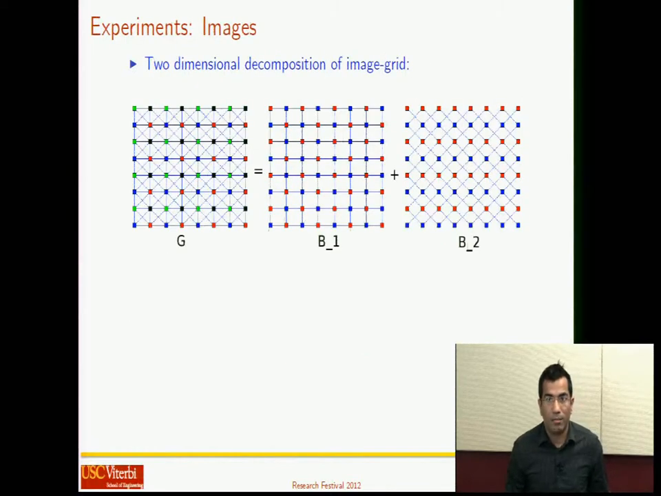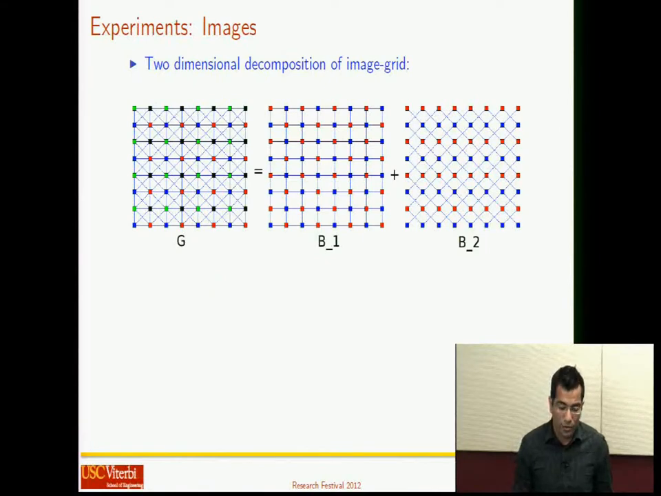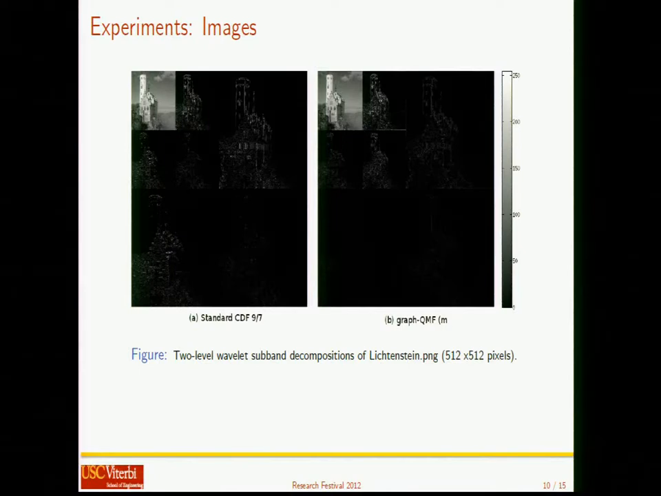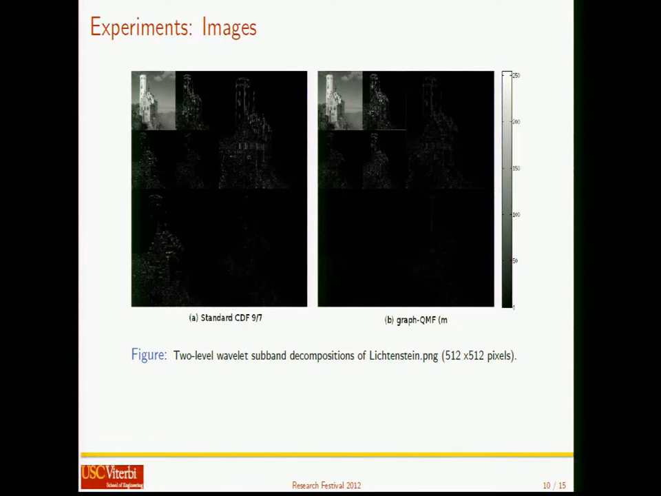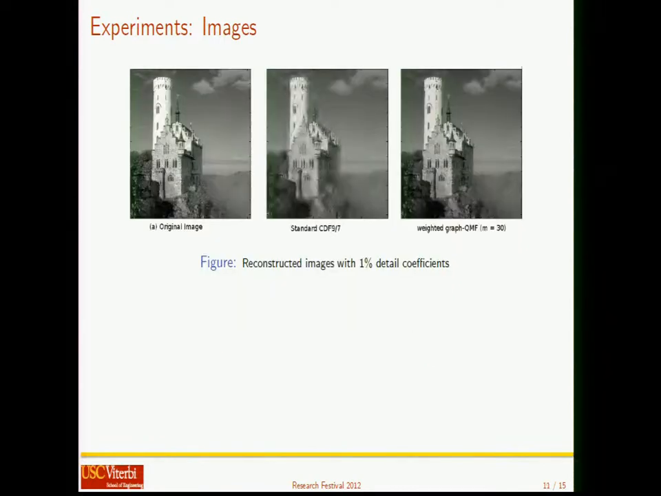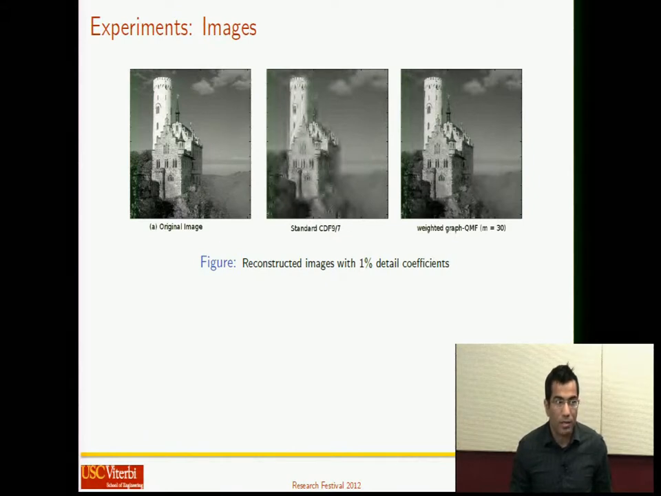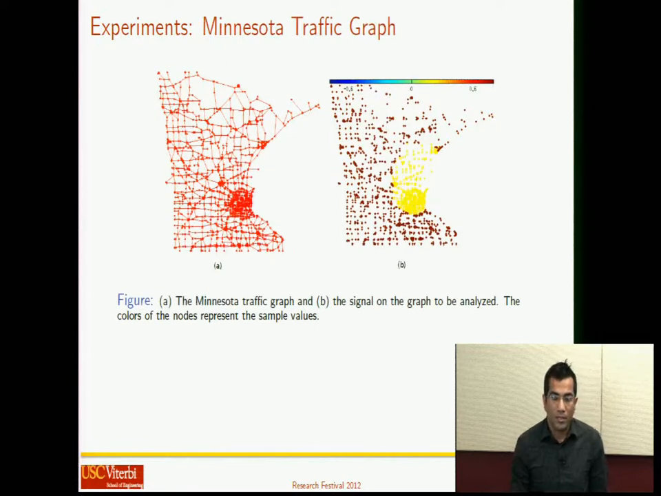As an example, let's see images where each pixel can be connected to 8 of its neighbors. The decomposition into bipartite graphs is shown here. As we see, using our proposed formulation on graphs, the wavelet coefficients are much sparser than with the standard wavelet filter banks. This is useful, for example, in nonlinear approximation applications where the reconstructed images are much sharper and better than with the standard techniques.